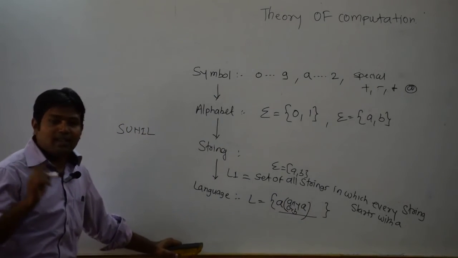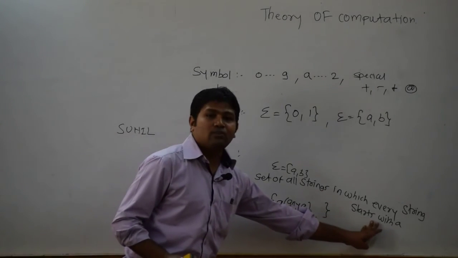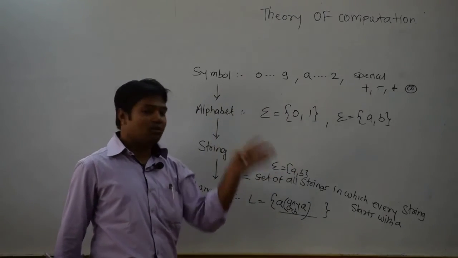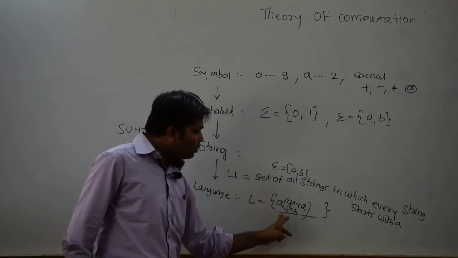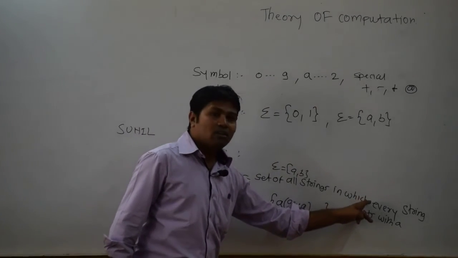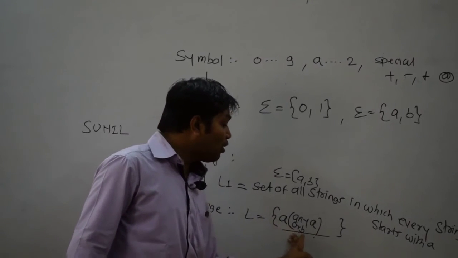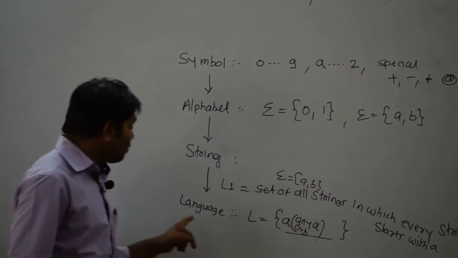Only my condition is that my string should start with A. After that, if there is a B, I am not bothered about it. So it consists of all those strings which fit my condition. There can be an infinite number of strings here. So that is called a language.